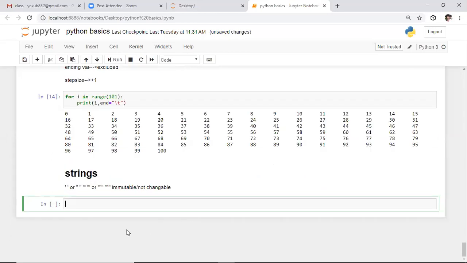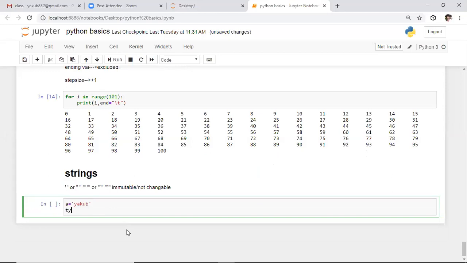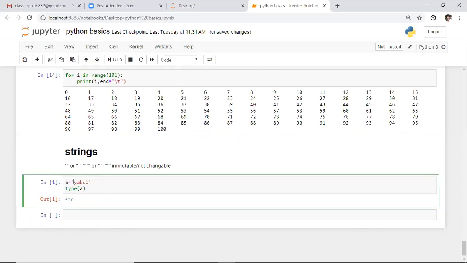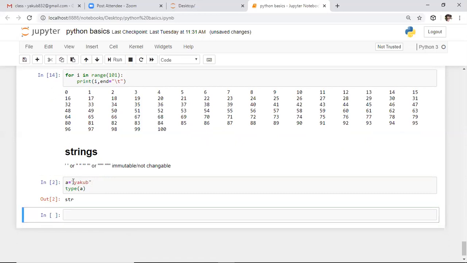After this, I'm defining one string in single quotations, saying YAKUB. I'm defining this string and observing its type. If you observe the type of A, it returns the output string. Same thing, here I'm defining it in double quotations. In this example I'm changing single quotations to double quotations, and it is not returning any error. That means we can define a string in either single quotations or double quotations.